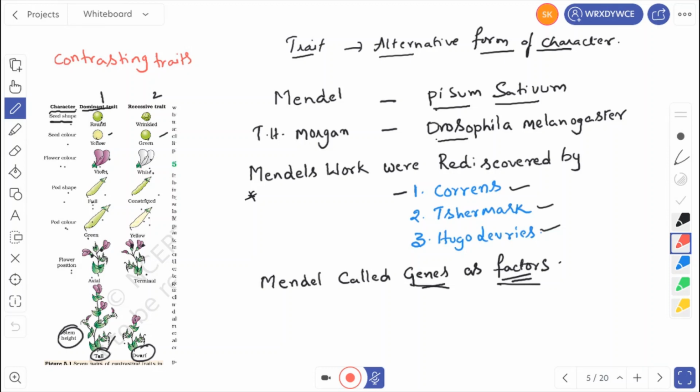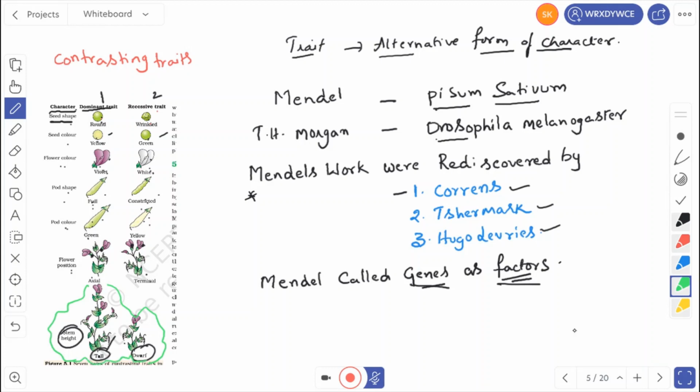For example, we have taken Pisum sativum. Seed shape is round. Round is a dominant trait and wrinkled is a recessive trait. Same here: seed color yellow, green. Flower violet and white. Pod shape full and constricted. Pod color green, yellow. Flower position axial, terminal. Stem height tall, dwarf. So we have taken this as an example, and till now we explained these two to explain our terminology.